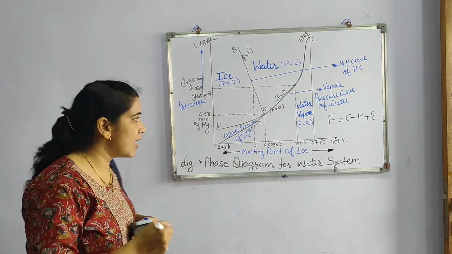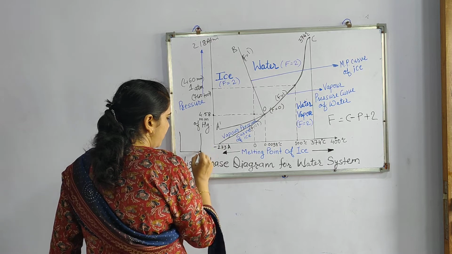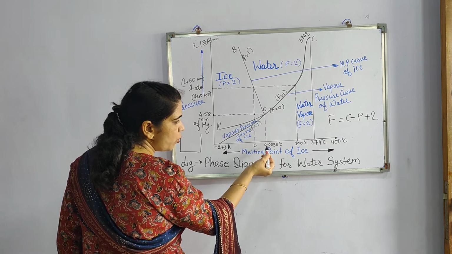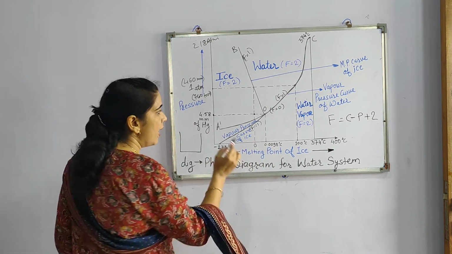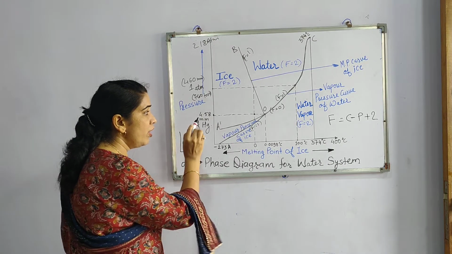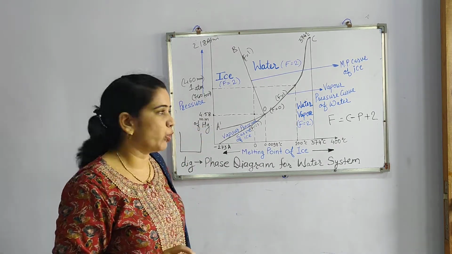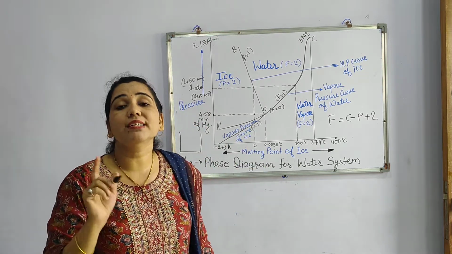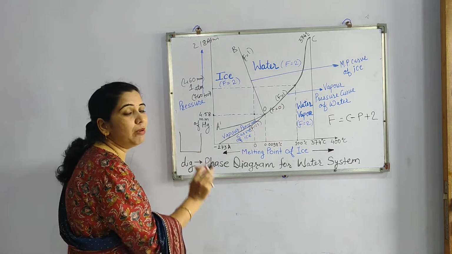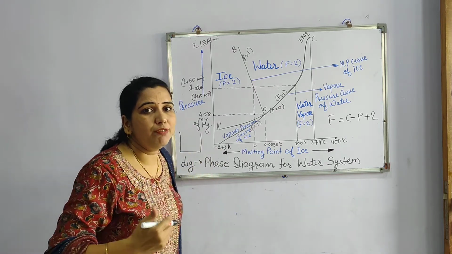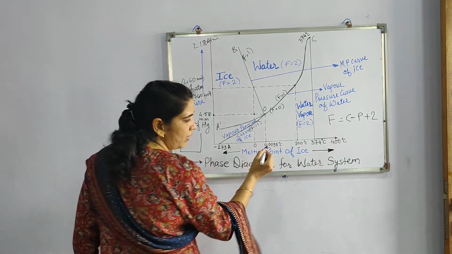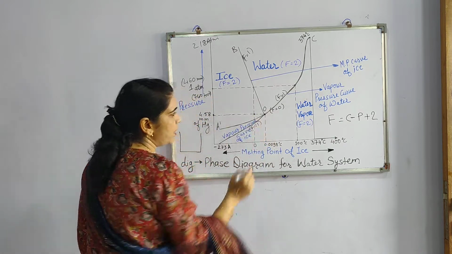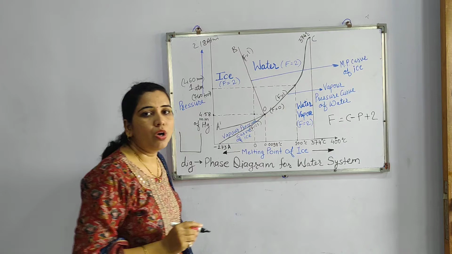Now we have to understand here that, for example, this is the water system. So at this particular temperature, what is the temperature? 0.0098 degrees Celsius, and pressure is 4.58 mm of mercury. So this is the pressure range, this is the temperature range, and at unit concentration, that is 100% concentration, a particular condition will be maintained, and that condition we have shown by the graphical representation, that at this temperature and at this pressure, F is equal to 0.